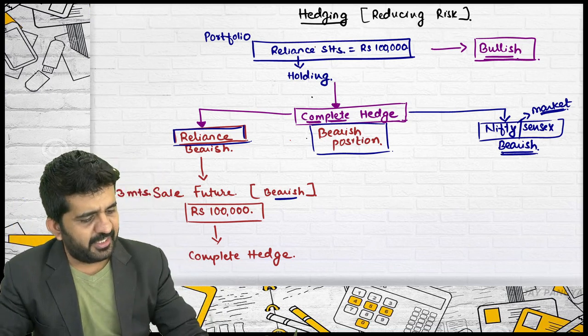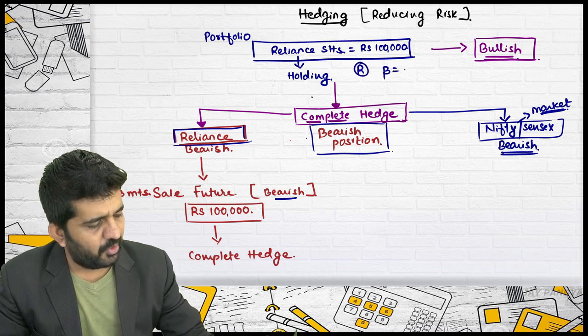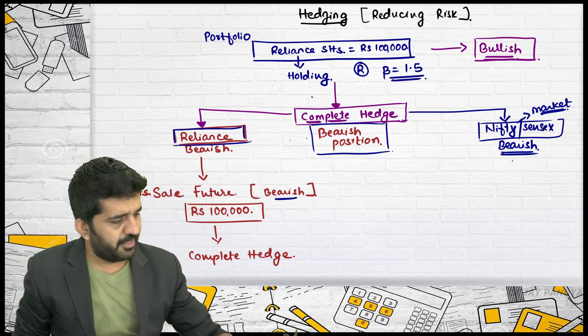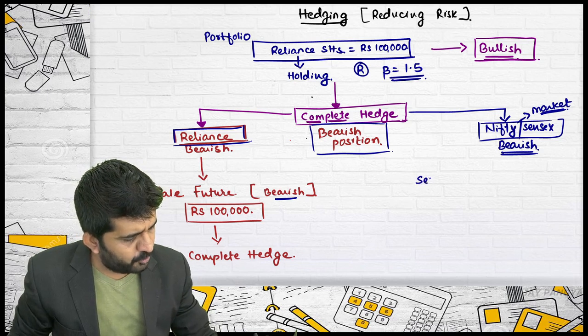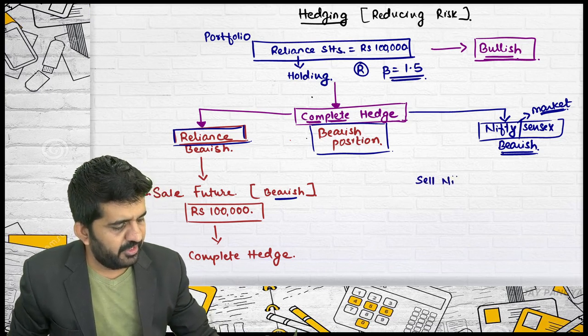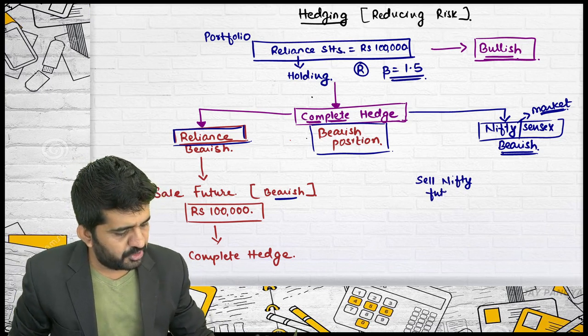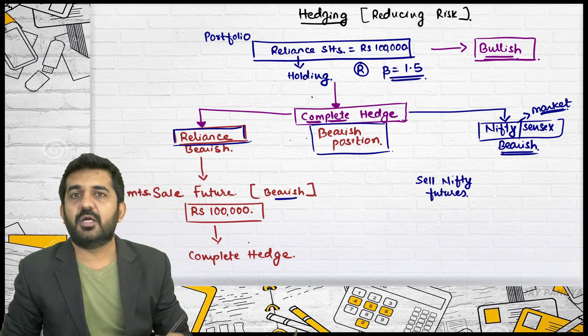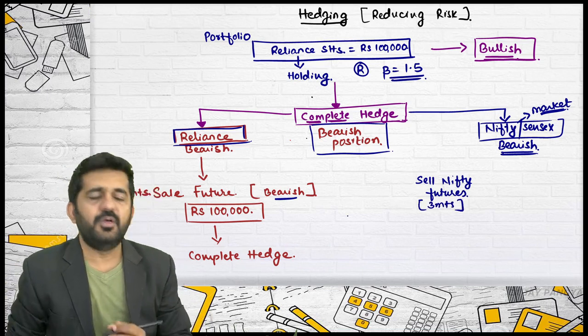Let me give you another data point for Reliance. Reliance is having a beta of 1.5. Try to concentrate. If you want to take a bearish position in Nifty, you will have to sell Nifty futures. You cannot sell it in spot. As I want a hedge for 3 months, I will be selling futures of 3 months.